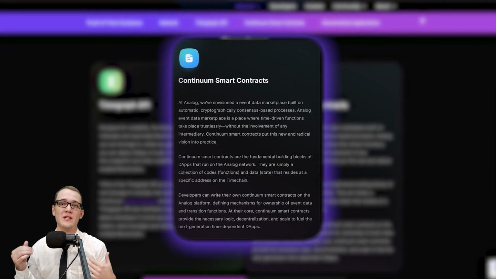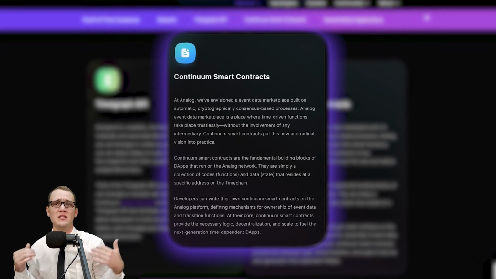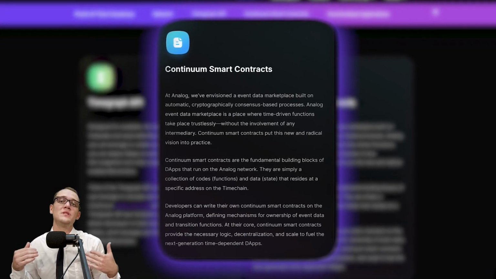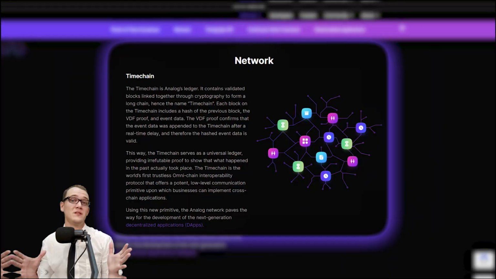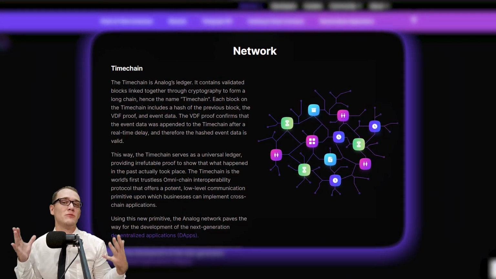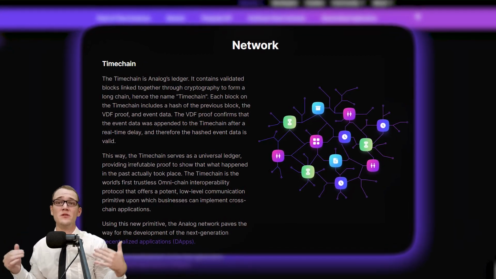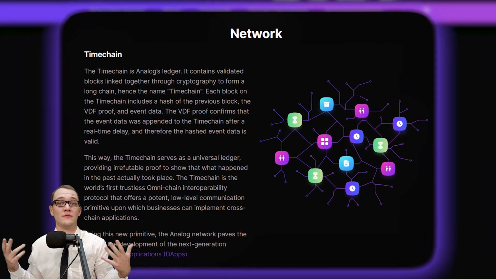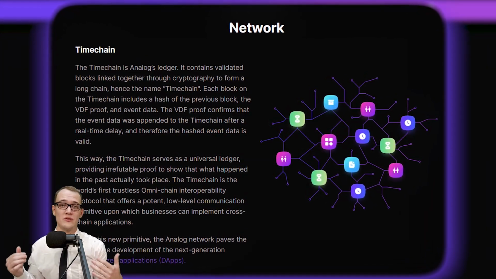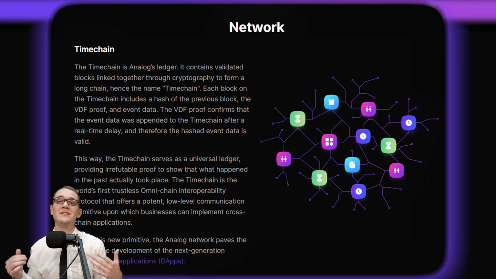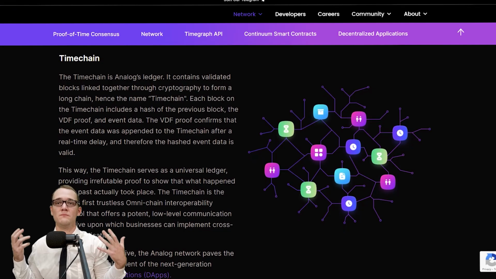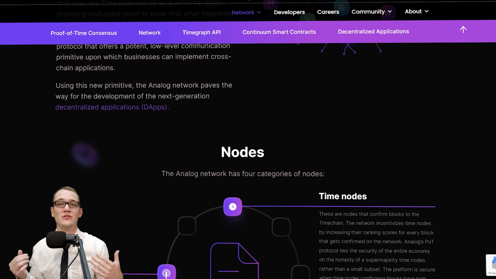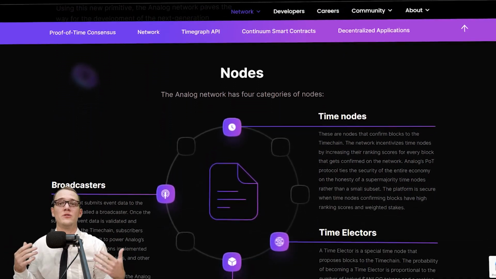It gives DApp developers who are developing data-driven applications in Web3 direct access to ready-to-use event data requests from different parts of the blockchain. This infrastructure relies on Analog Timechain, a universal ledger consisting of validated event data that developers and users can access via Time Graph. Such a system encourages issuers to provide accurate event data and communicate with other networks via P2P. With Event Data Marketplace and Timechain, you can easily interact with verified event data in an open, transparent, and private way.